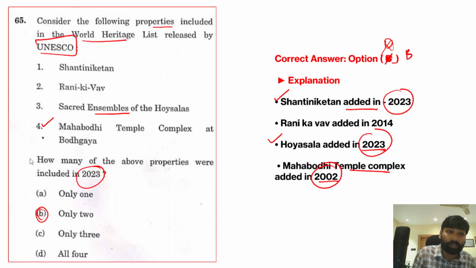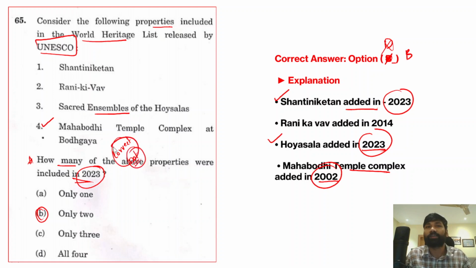Now it is very important that you also carefully read the directive word. Very often they give 'correct', but sometimes they also add 'not correct'. That's where you may get it wrong. So you should be very careful about this, because they have given this directive: how many of the above properties were included in 2023 in the UNESCO list of World Heritage Sites. Next, we'll proceed further.